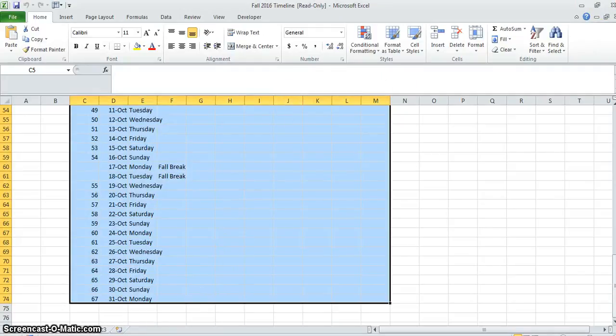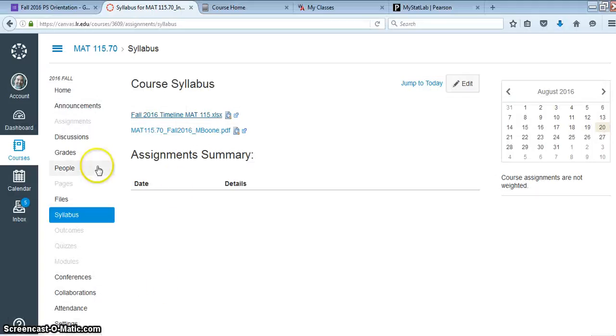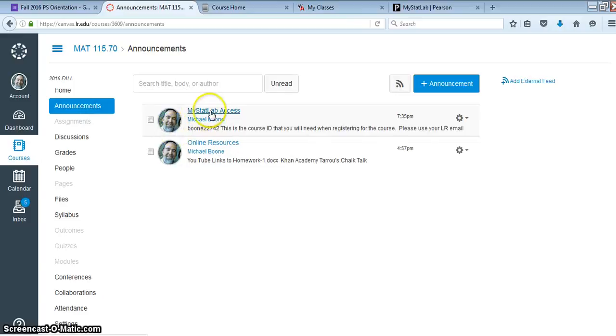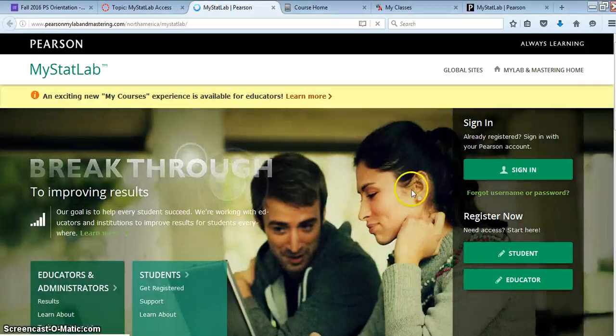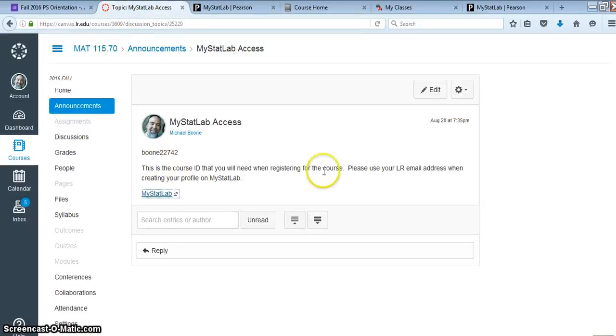Wanted to take you into where we'll be doing our homework. Under announcements, right now I have a place where you can get into homework. It's your MyStatLab access. And so you will need this course ID, and you'll have to create or register as a student if you don't have a MyStatLab account. And you will need that course ID over here. Everything else should be your LR email address you should use when you're creating your profile.